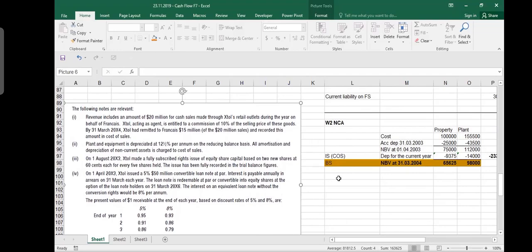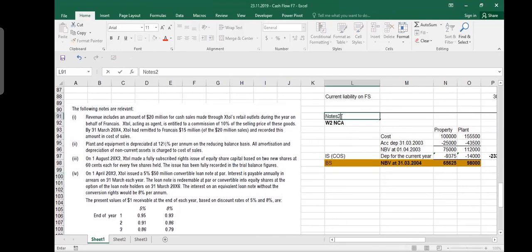Then we do another working, which is your working number 3. Because the best way is that you do all of the notes. You say it is note number 2, so that you know that you are not missing anything. So the first note was for revenue, the second note for non-current assets, and the third note is that on 1st of August 2003,